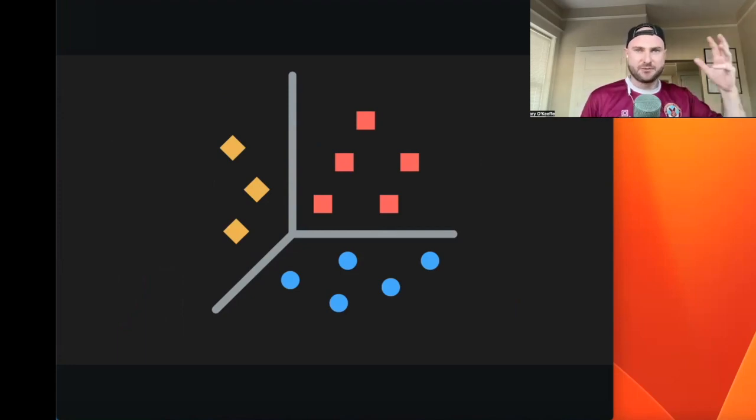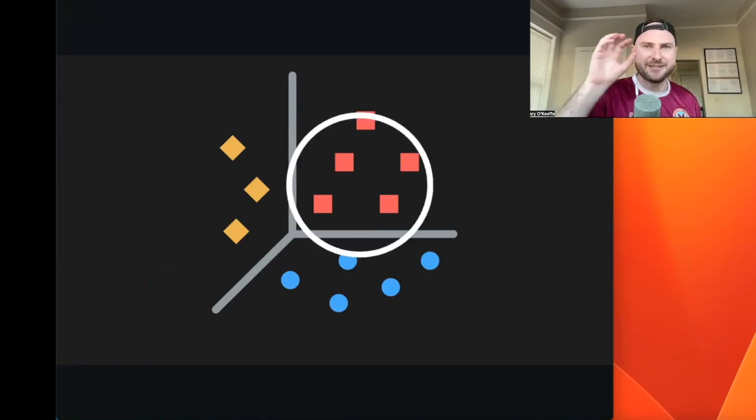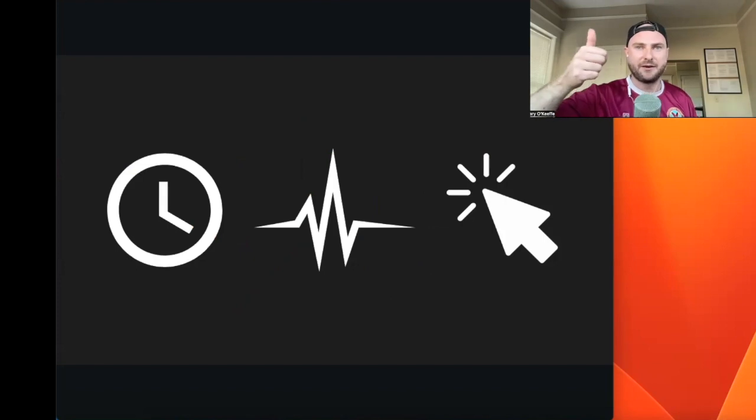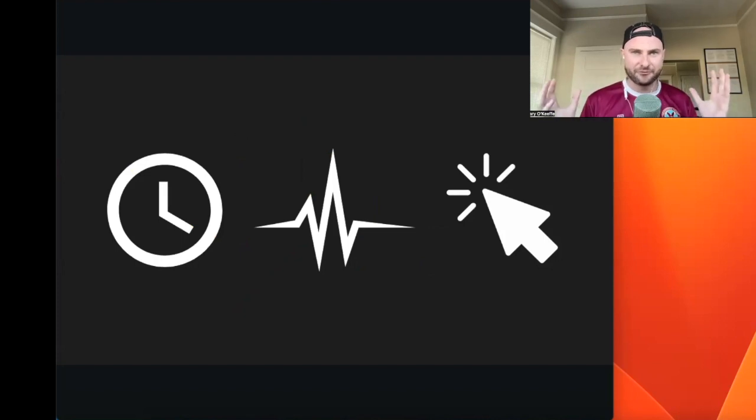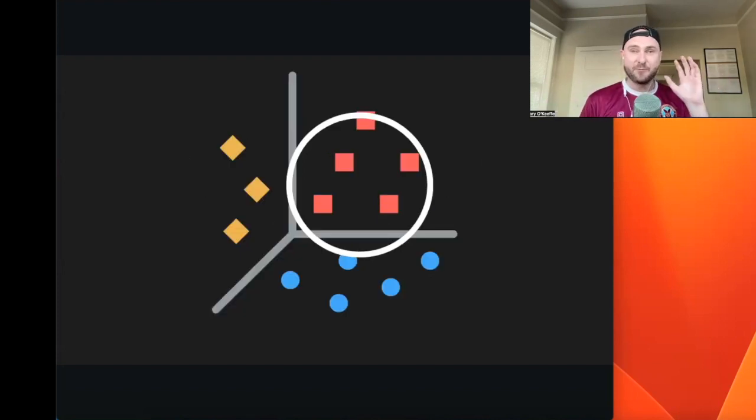They plot all of those points, they represent them, and they look for, hey, we've identified this little cluster here. If we keep feeding this content to a user, then that user is going to be more addicted. They'll increase their time on the app, they'll increase the frequency they come back, and they'll increase the amount of clicks that they give our platform. Step one, represent the data spatially, and then identify the little clusters that are super addictive.